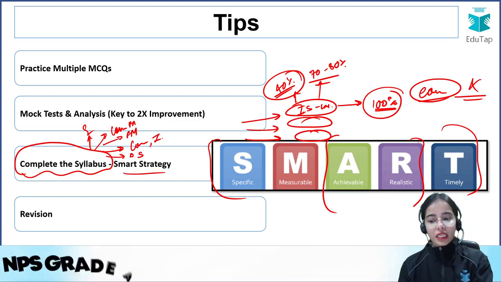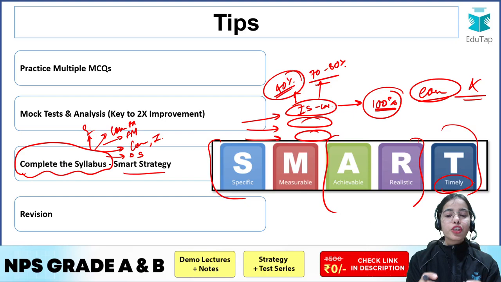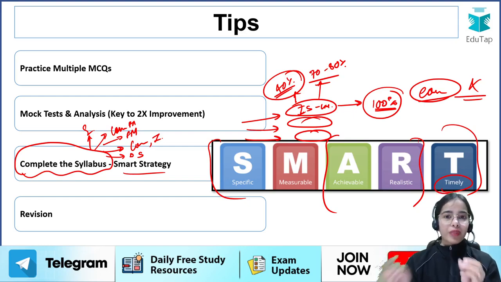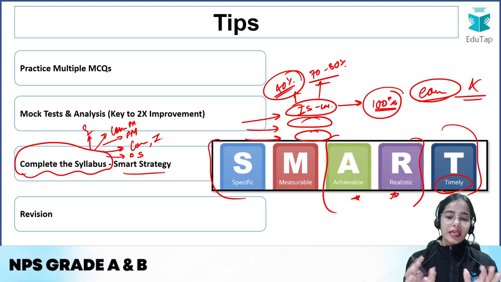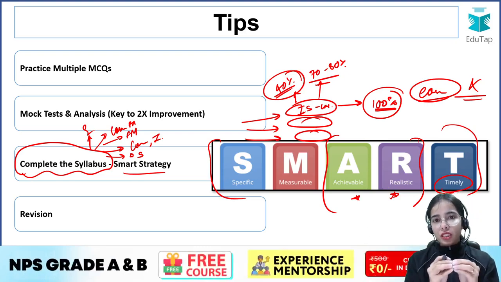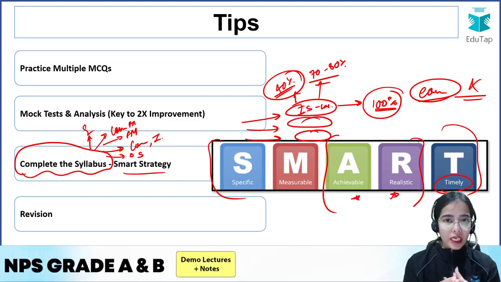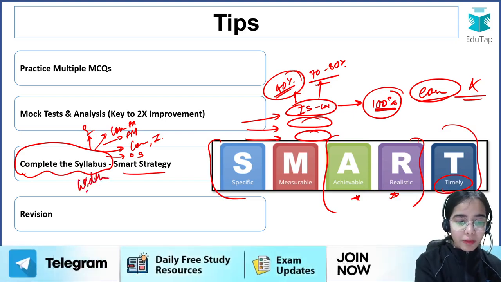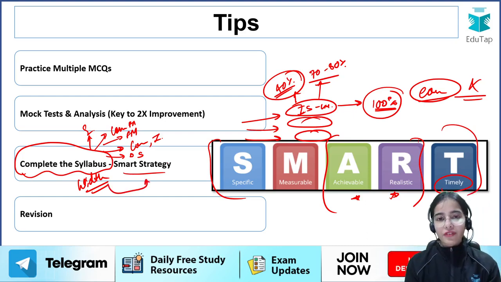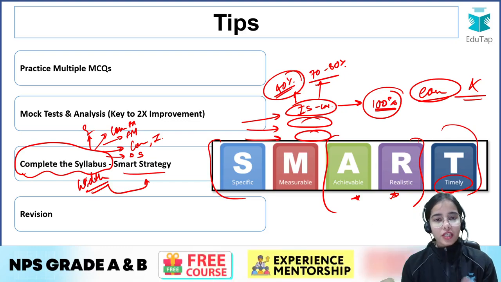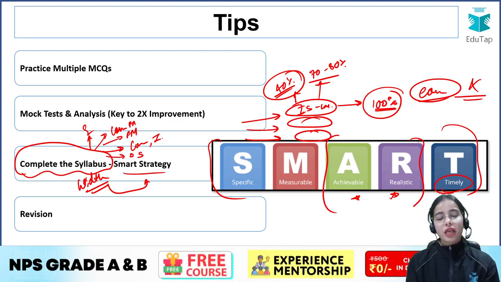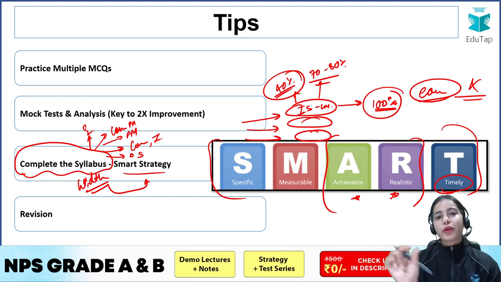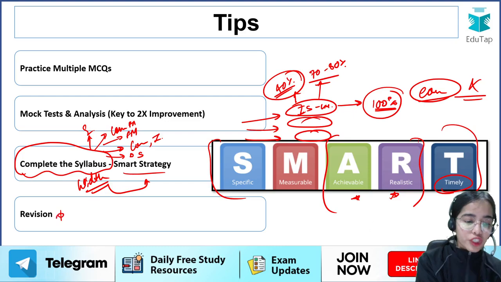So have the achievable realistic target, so that in a timely manner you are able to do the topics that you have left. So if you have left any of the topics, at least aim for some achievable realistic target. At least do some basics of the topic, like 40% of the topic, or let's say 50% of the topic. So I will suggest that to complete your syllabus, the width of the syllabus has to be completed, and for the topics that you have left, at least use the smart strategy, make some realistic target for yourself, that at least the basics of the concepts that you have left, do the basics at least.